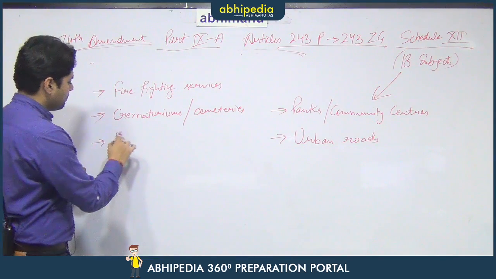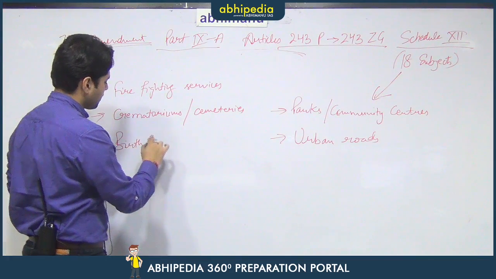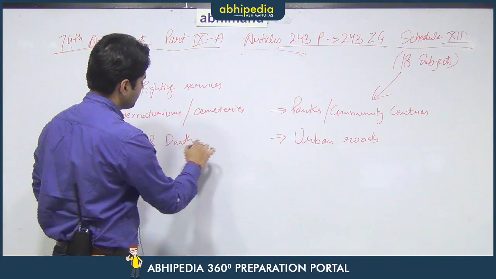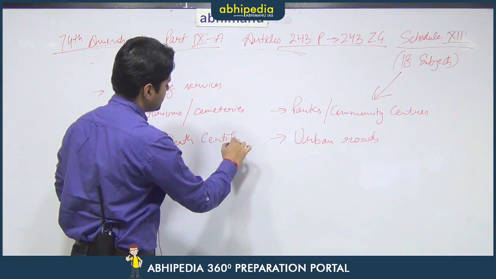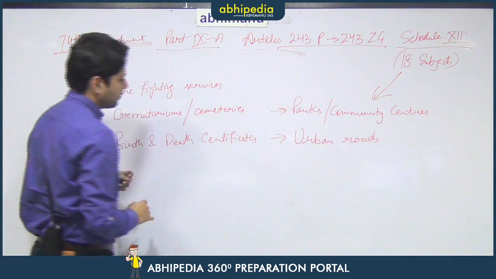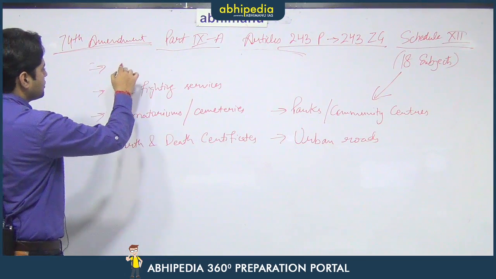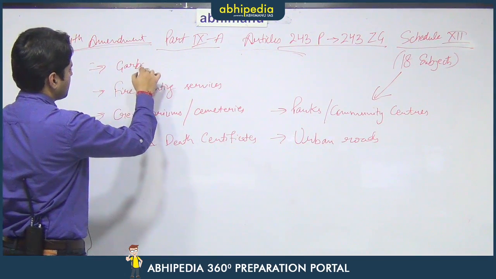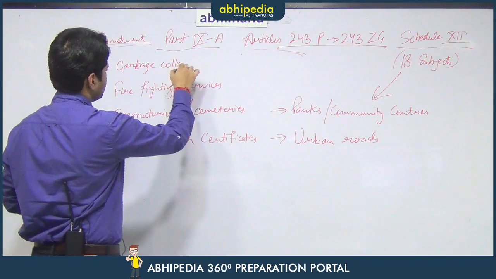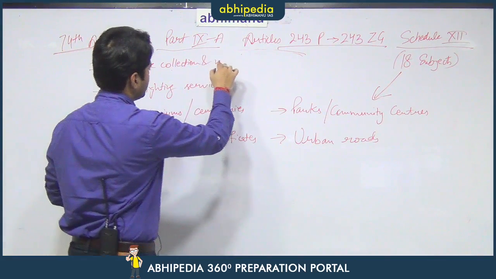The issue of birth and death certificates is also to be done by the municipal administration. There are various other functions that are performed by the municipal administration, including garbage collection and management.